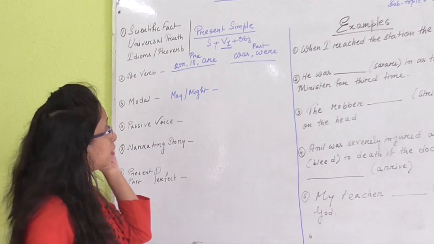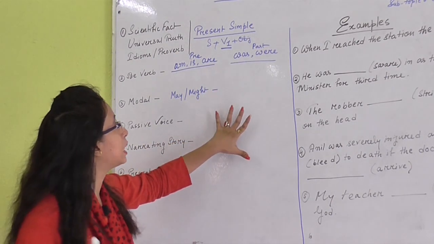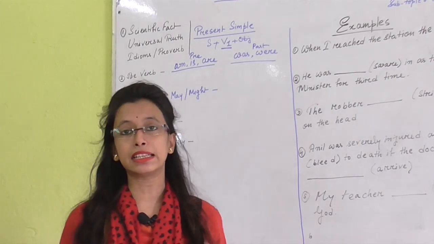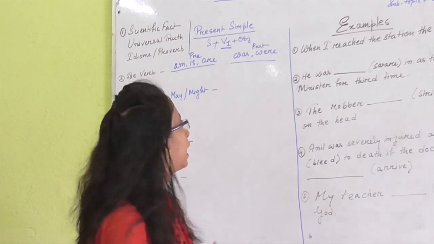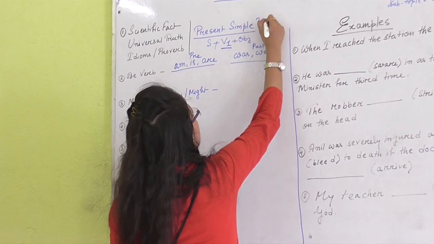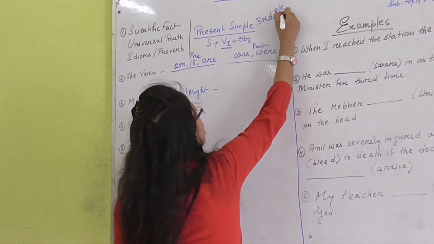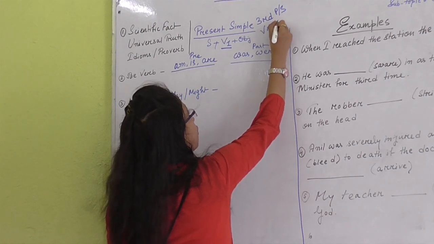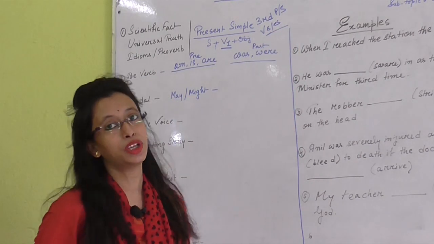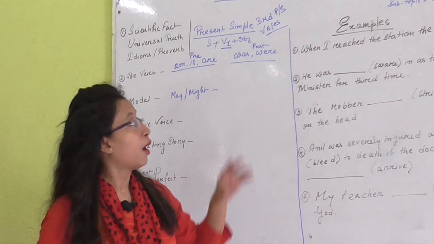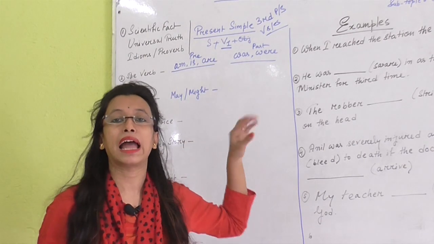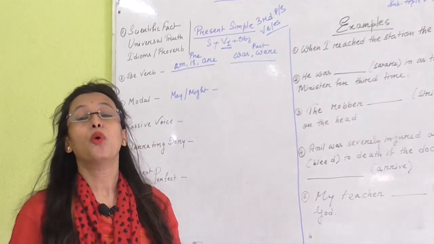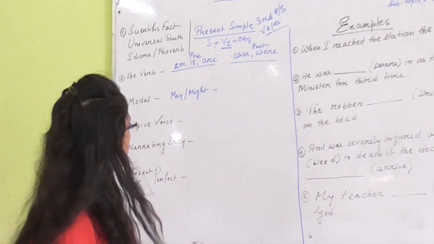And one thing I have just skipped, which is in present simple tense. If we see any third person singular number, then with third person singular number always use the verb s or es form. In my last session I have discussed with you how many forms we have, and in this form verb plus es, always add s or es whenever we see third person singular number.